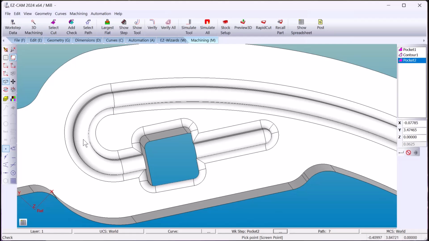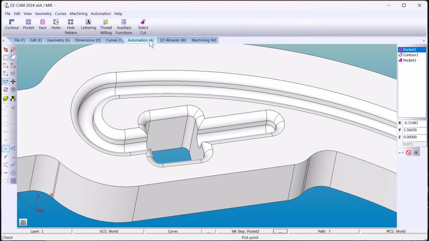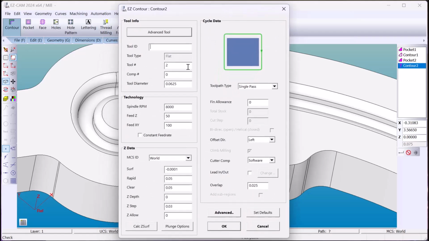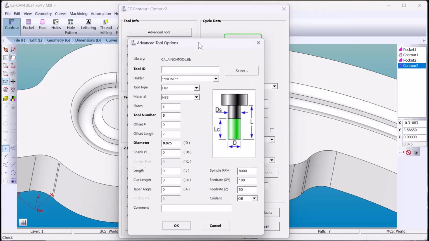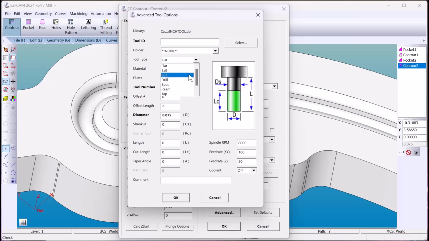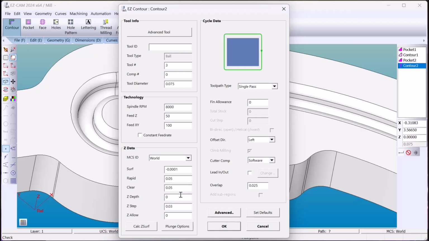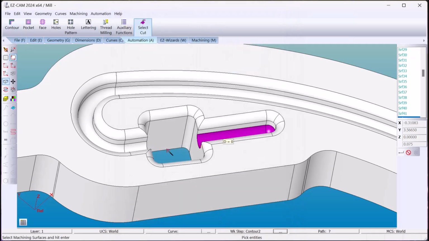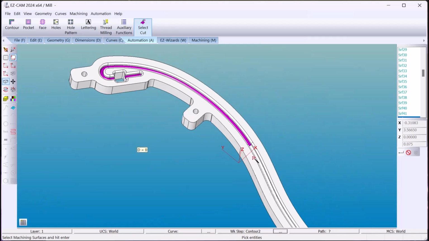Next we'll machine the slot. 0.075 ball end mill. That will be a contour. Tool 3. 0.075. Now you can see the tool type is flat, it's grayed out, so we go to Advanced Tool. Tool type will be ball. I'll leave the 30 thousandth step. Change our toolpath type to fillet slot. Select the bottom surfaces. Make sure we get them all.